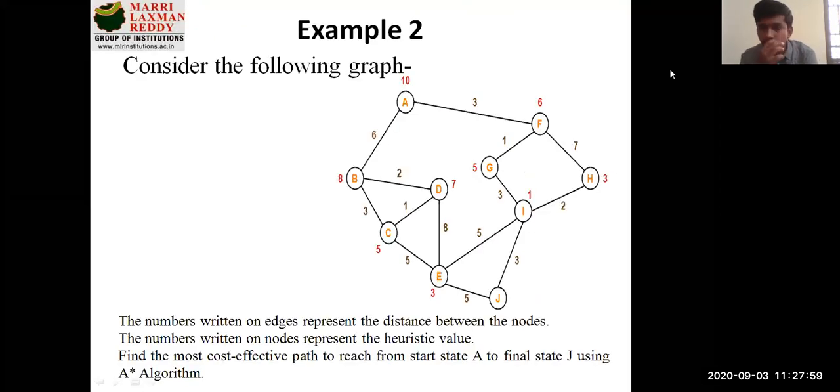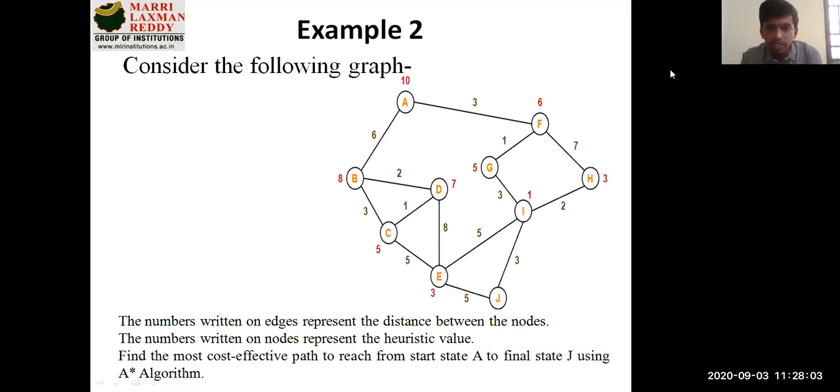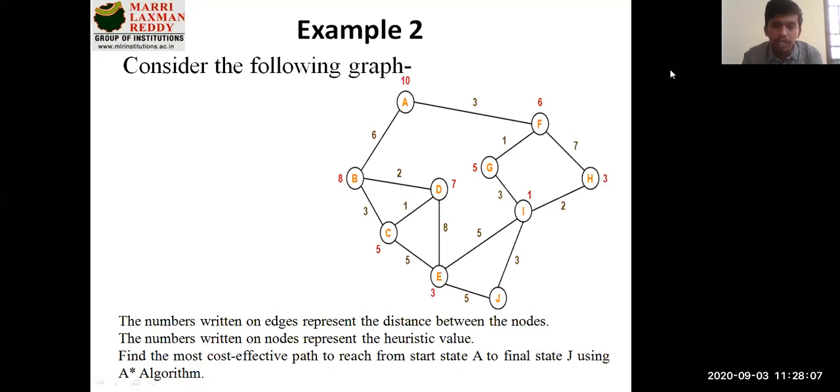This is a small example which we'll discuss in further sessions. Before understanding the concept, you will be given questions or problems like this. Suppose you are starting from A and want to reach J; which path do you need to consider? In your previous understanding in data structures, you might have seen different traversal techniques where you have cost.